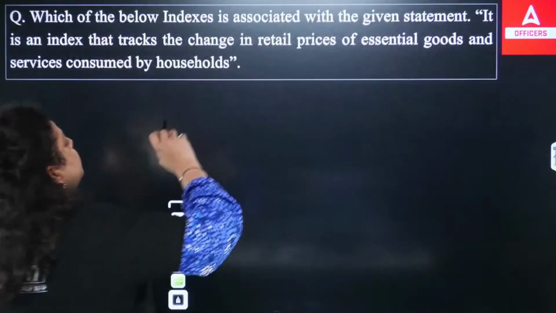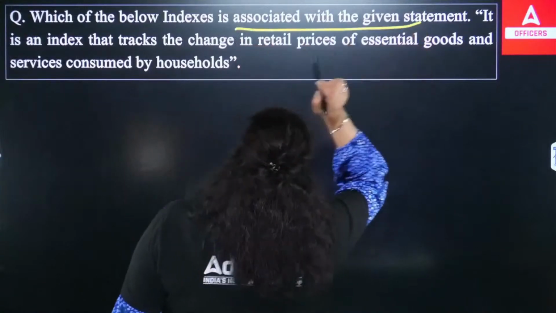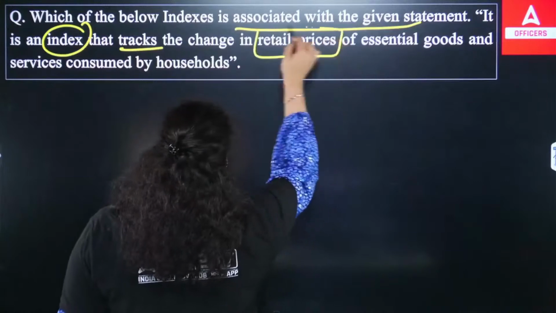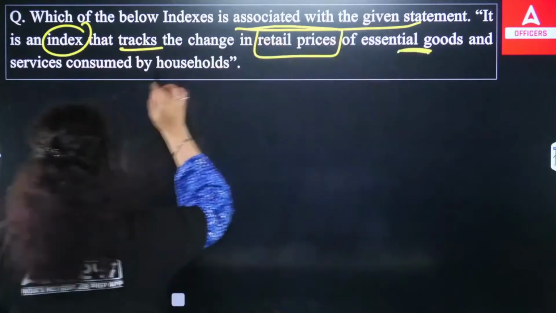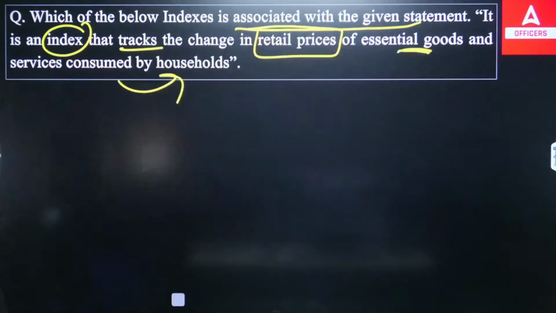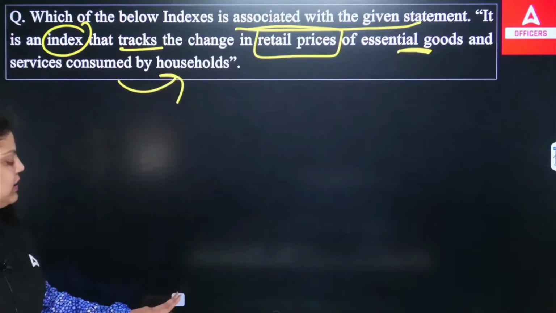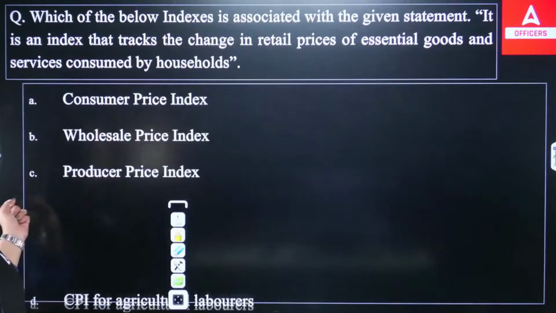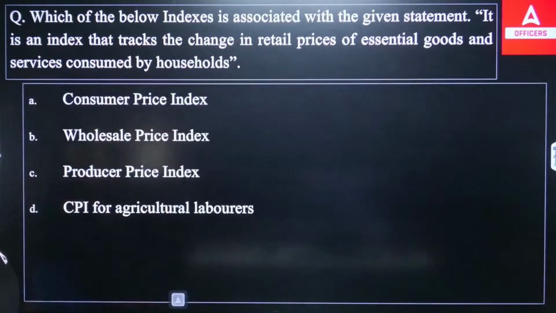Which of the following indexes is associated with the given statement? It is an index that tracks the change in the retail prices of essential goods and services consumed by the households. So whatever goods and services we are consuming, those prices will be calculated at the retail level. Which of the following indexes calculates that? Is it a CPI? Is it a WPI? Is it a PPI? Is it a CPI for agriculture labor?